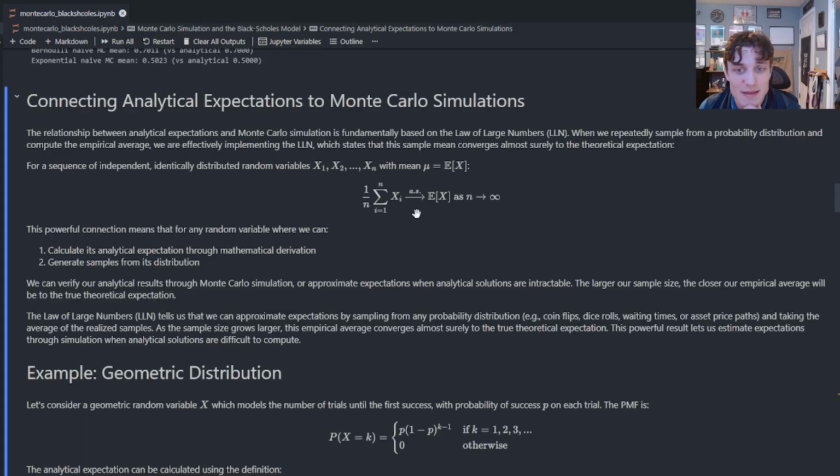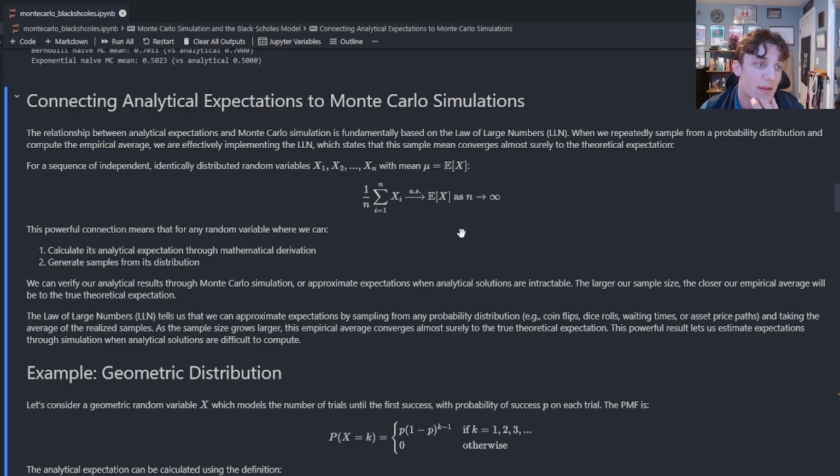And what we have here is the law of large numbers stating that if we are to repeatedly sample from a distribution, and we sum up all of those values and divide by the total number of values, in this case, n is some arbitrary sample size. As n approaches infinity, that is, as our sample size becomes arbitrarily large, this value, 1 over n times the summation of all of our samples, is going to converge almost surely to our theoretical expectation. This is a very, very important and incredible result.